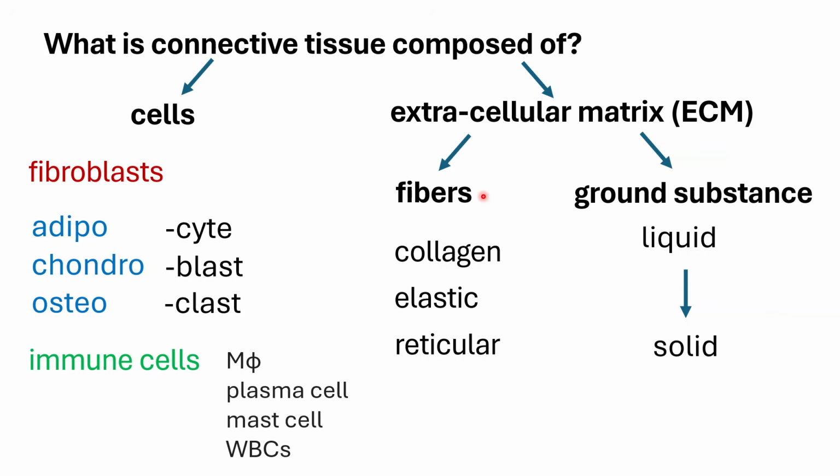So there is usually no space or lumen in your connective tissue. It's usually full of substances, and this substance can either be liquid, as with your blood, semi-liquid, as with your areolar connective tissue, a squishy form, or solid, as with your bone and cartilages.